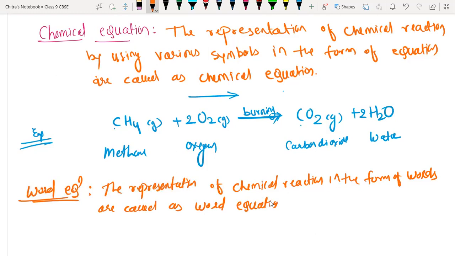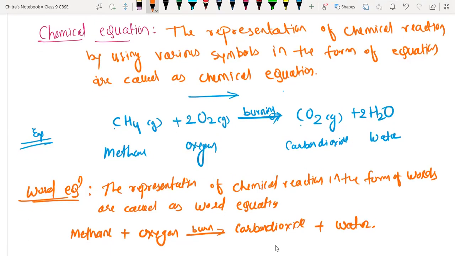The same reaction I'm going to represent in the form of words now. We have methane, when it reacts with oxygen, they undergo the burning process, so we write burn, to form carbon dioxide and water.